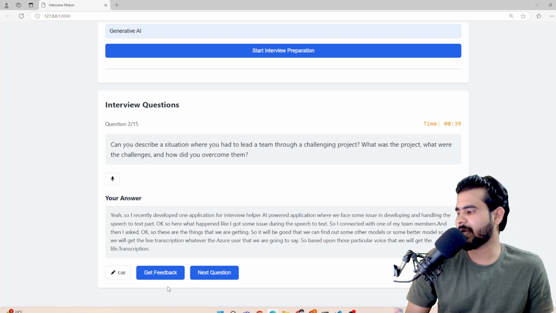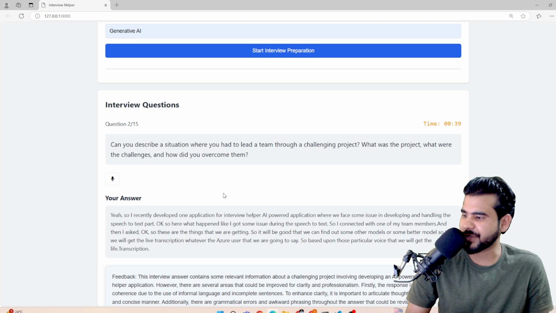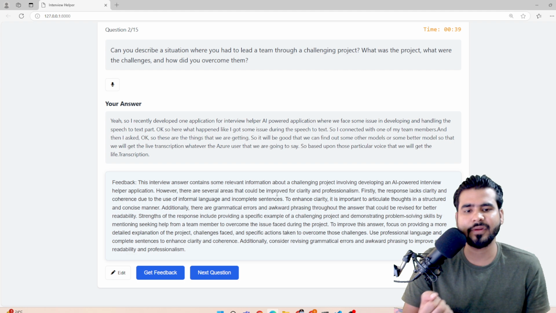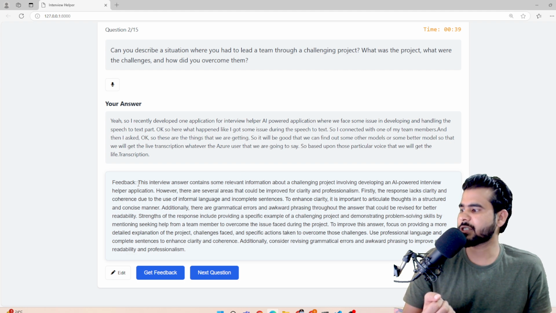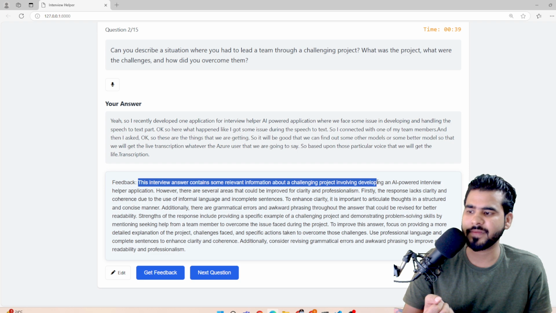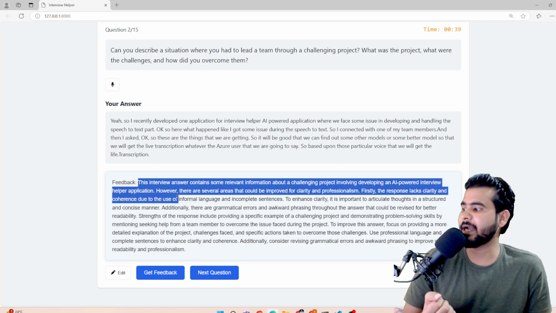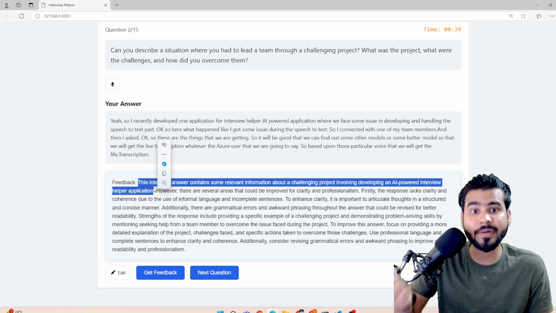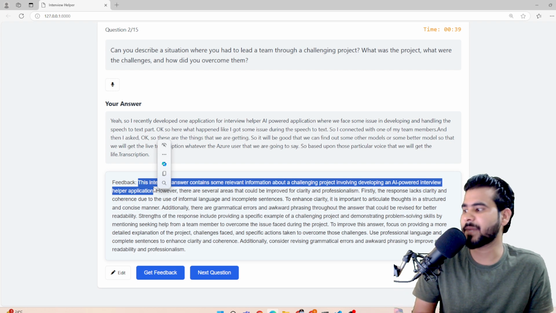Now what I can do, let's get the feedback. Now we will get the feedback based upon this particular answer. As you can see, we are getting the detailed feedback here. Going forward, I have planned to summarize this particular feedback as well. So this interview answer contains some relevant information about the challenging project involving the developed AI powered interview helper application. This is the point that I have mentioned. Now as you can see, based upon our answers we are getting the complete feedback.